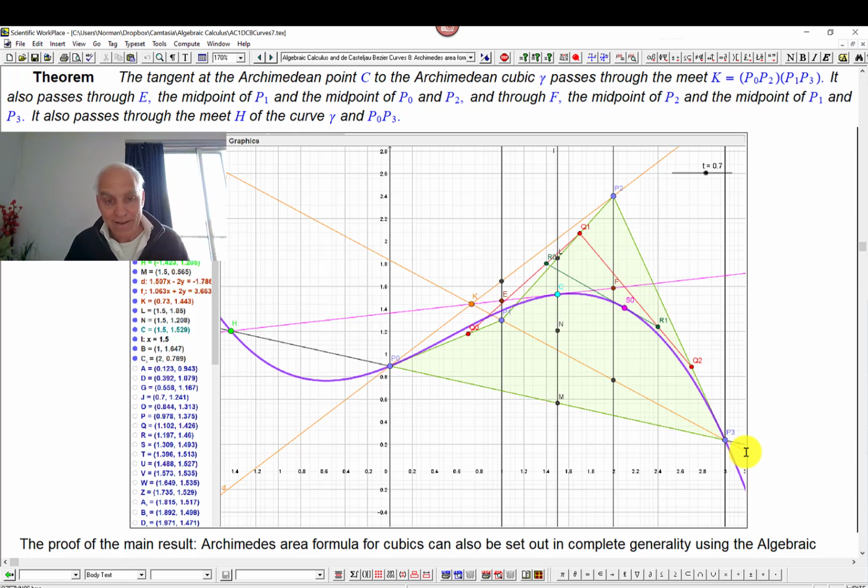And in particular, if you want to find the area of a slice of y equals x cubed, or in fact any other cubic polynomial, you can use this version of Archimedes' area formula. You just draw the secant, find that inscribed triangle that we need, and you may have to think a little bit about how to do that, and then you just take 4/3 the area of that appropriate triangle. This is definitely something that should be appearing on calculus courses around the world.